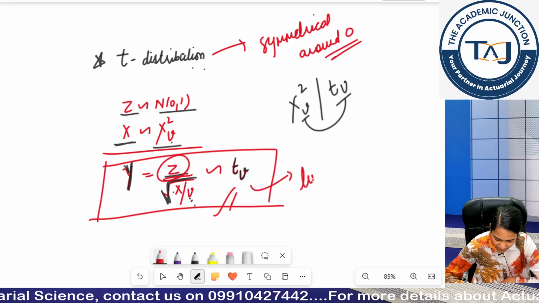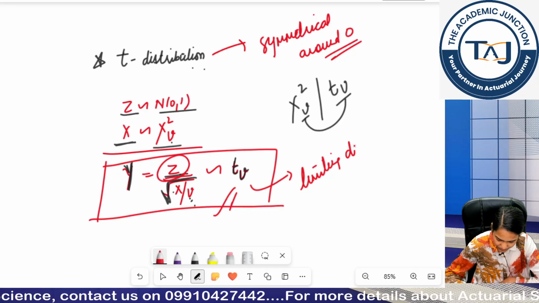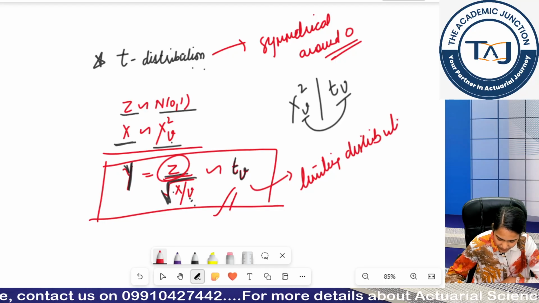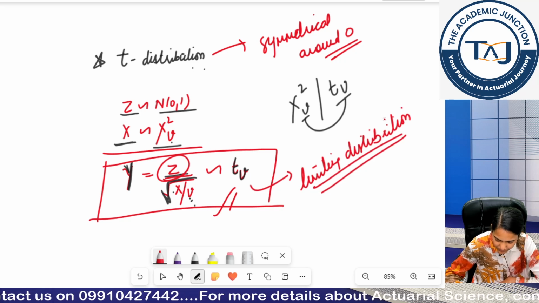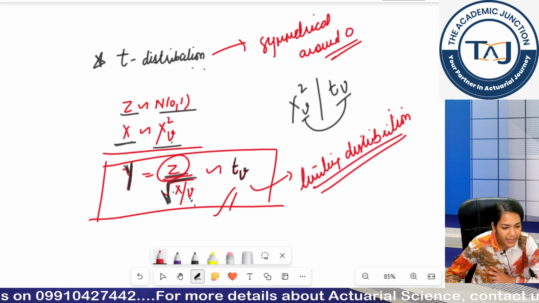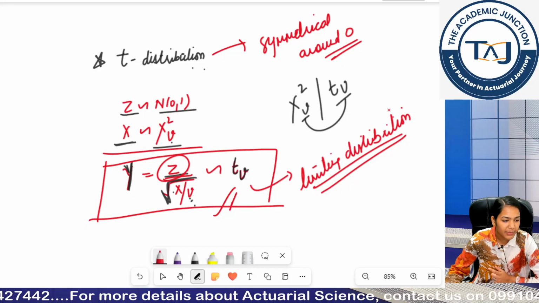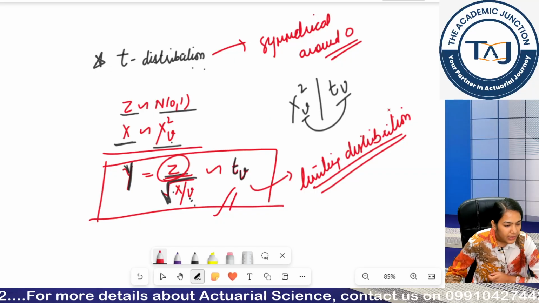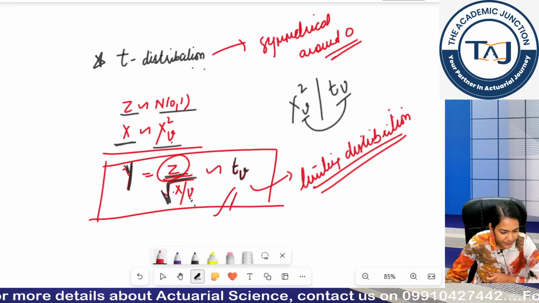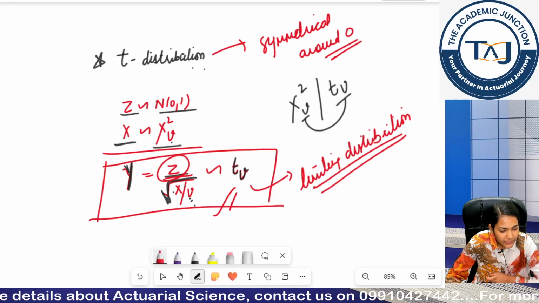Basically it is also called one of the limiting distributions. Again the use would be much in my statistical tests, and when I am using the CLT, central limit theorem, I am limiting my distribution to something, then I use t distribution. Clear?